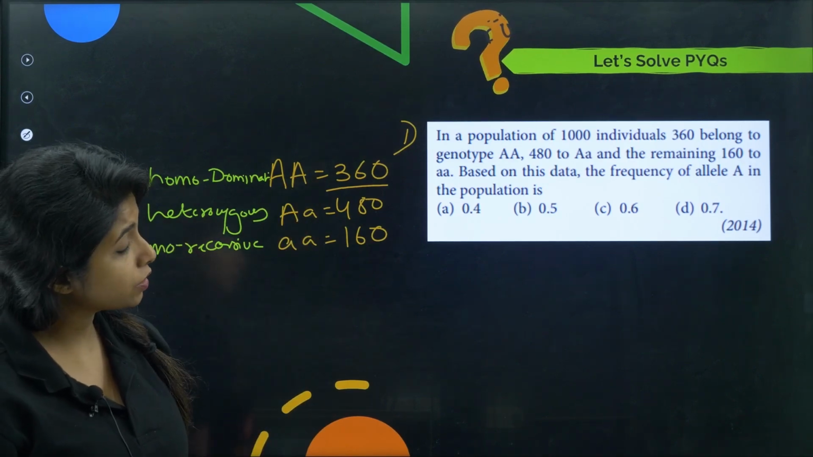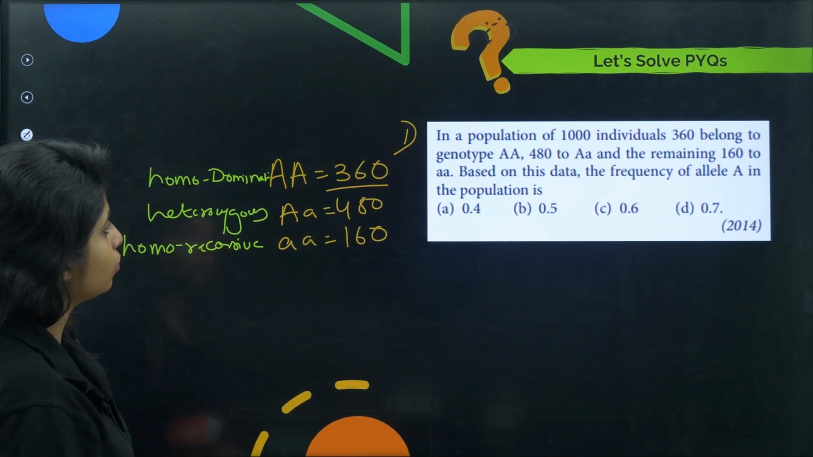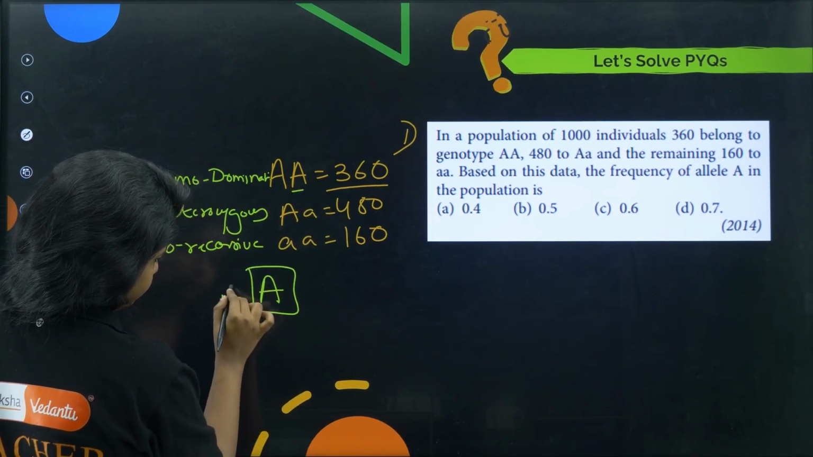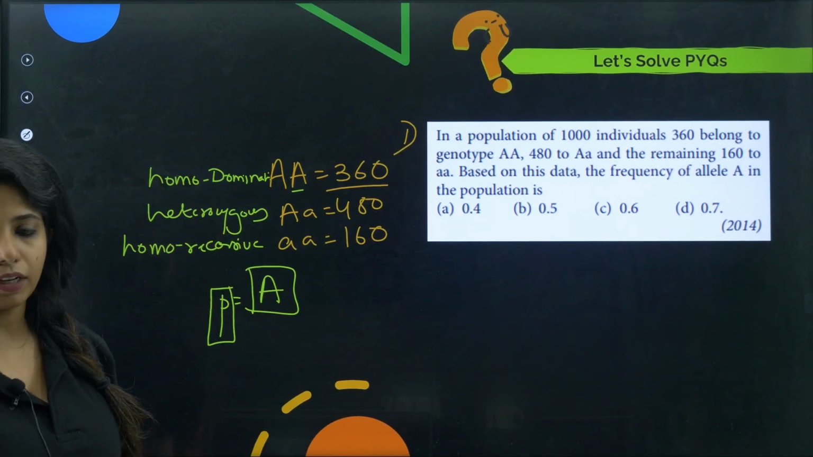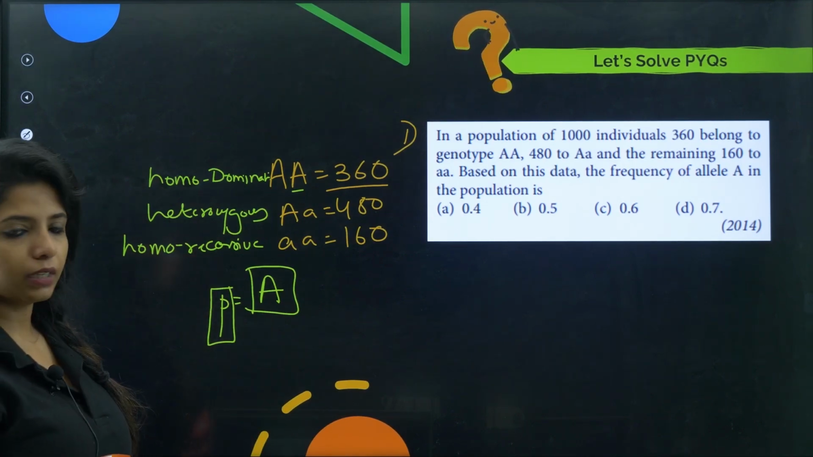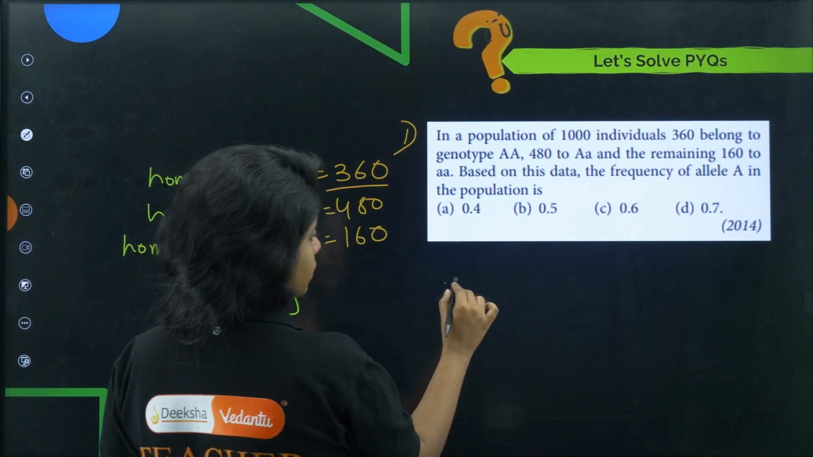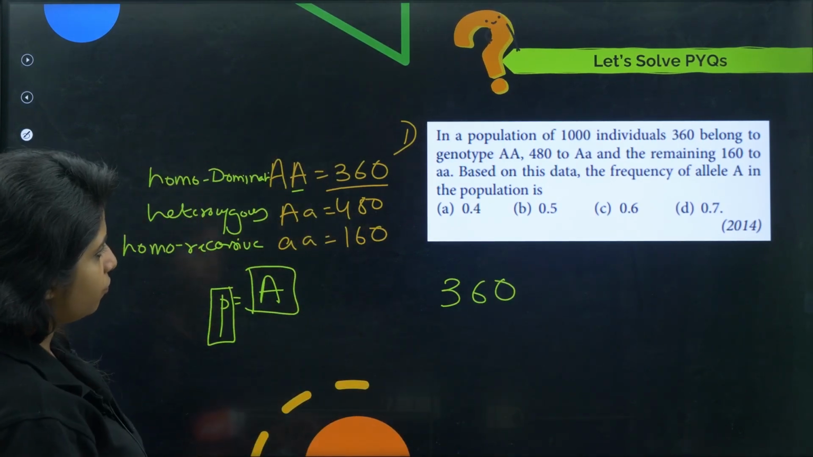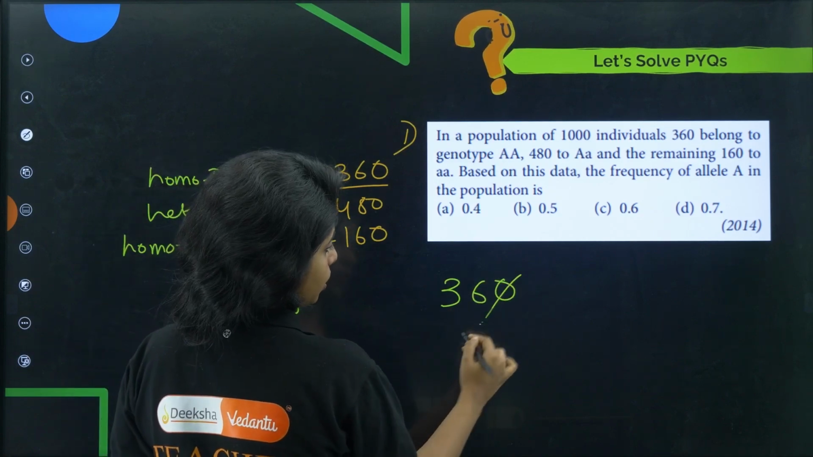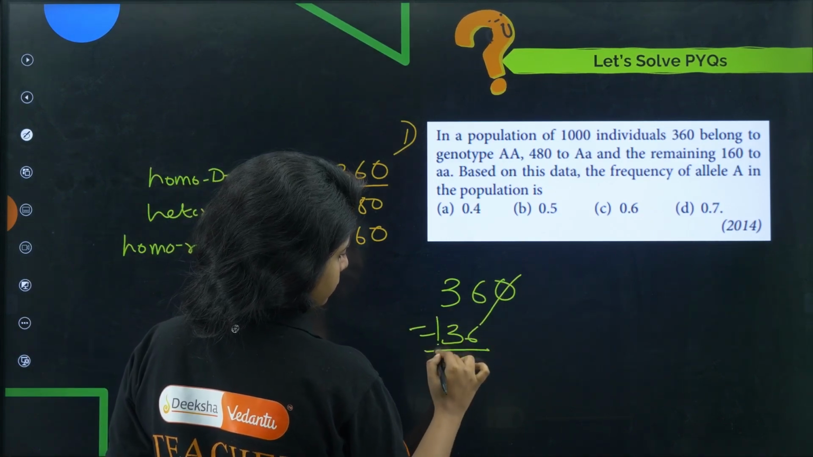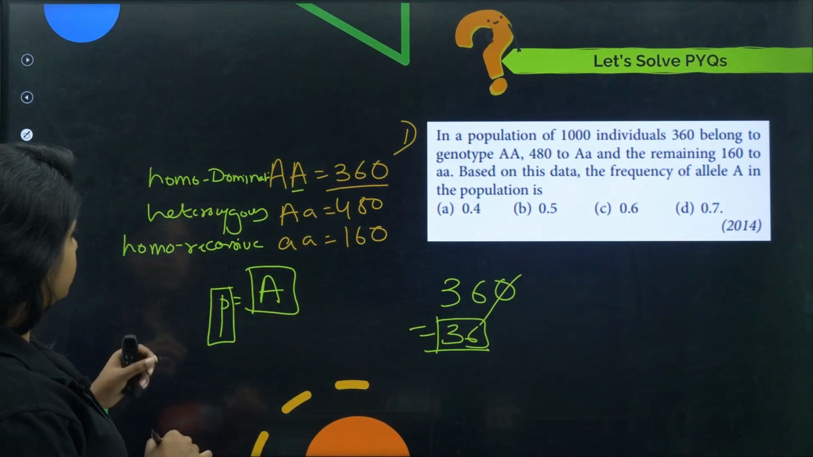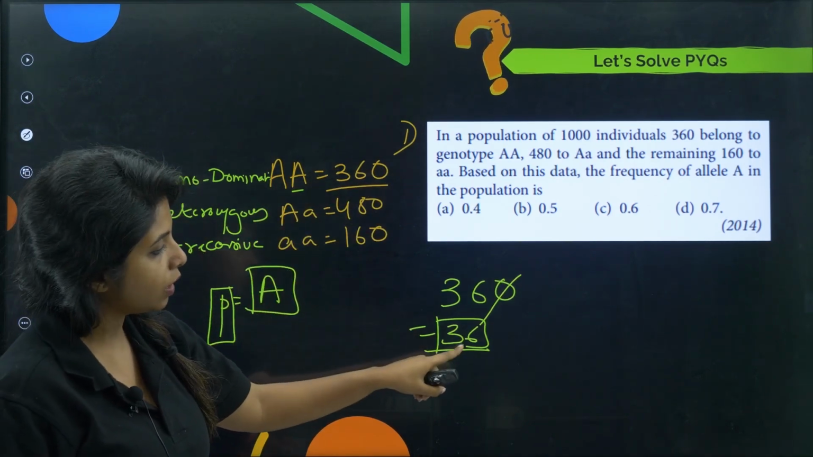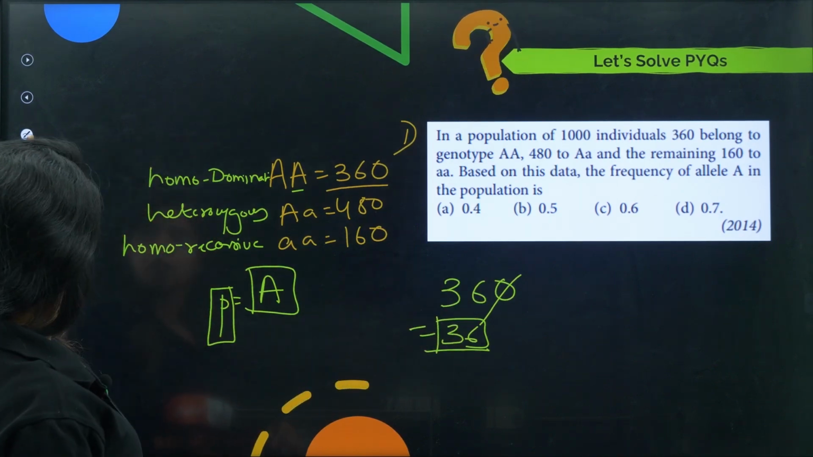What are you asked? Based on this data, you have to find the frequency of allele A. That is, you have to find P, my dear children. How can you find P? If this is given as 360, if you cancel out this 0 over here, you get 36. Basically you're putting it into decimal form. That's why I cancel out 0. It's not like a random process that I did.